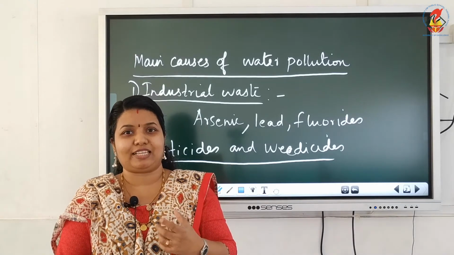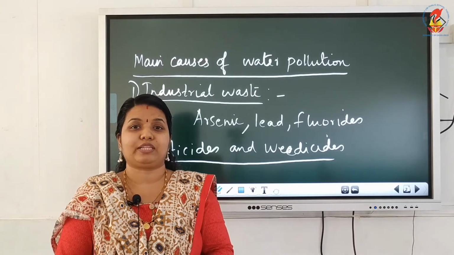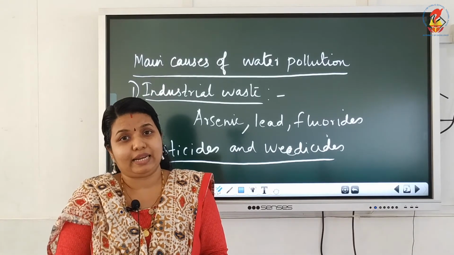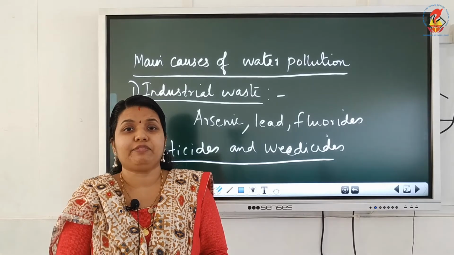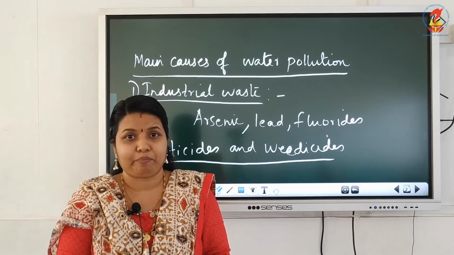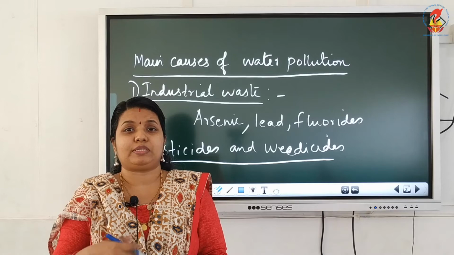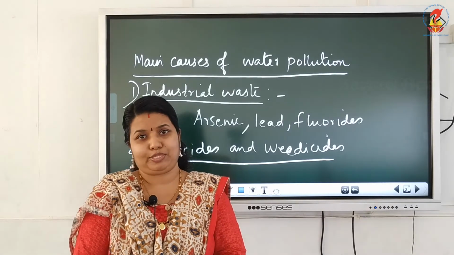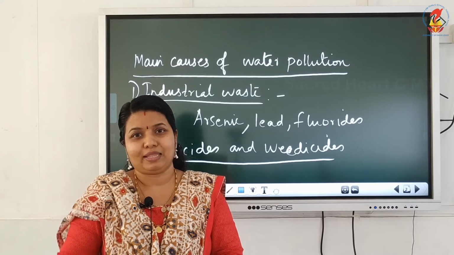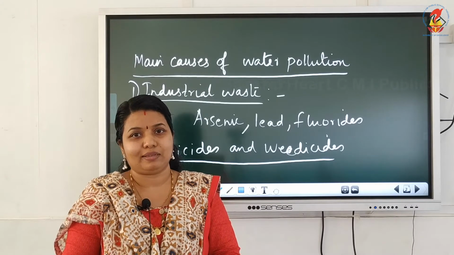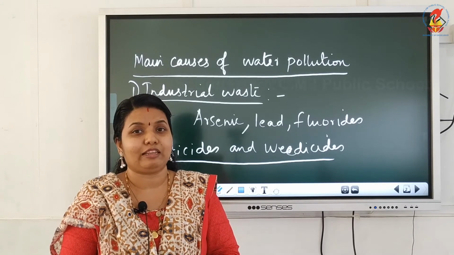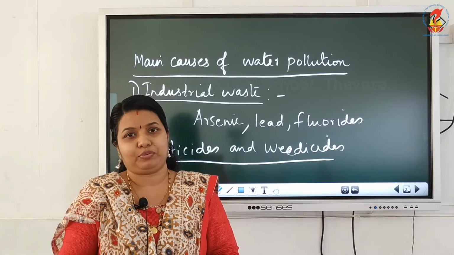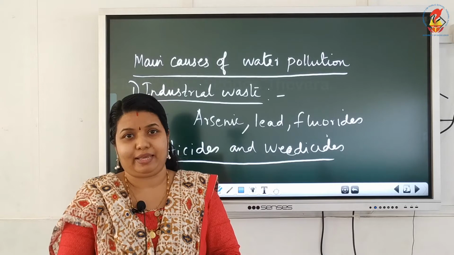Once these algae die, they serve as food for decomposers like bacteria. And in this decomposition process, a lot of oxygen from the water body gets used up. As a result, what happens? The aquatic plants and animals in that water body will not get enough oxygen. Oxygen is already used up for the decomposition process. So they may die. Okay.